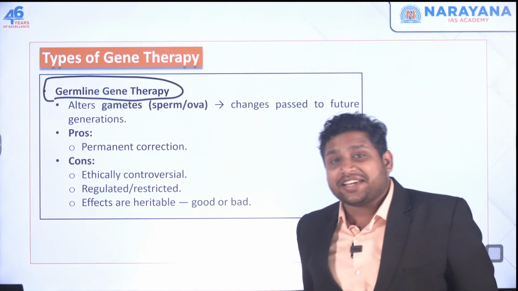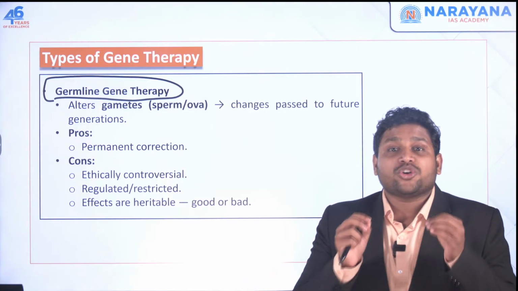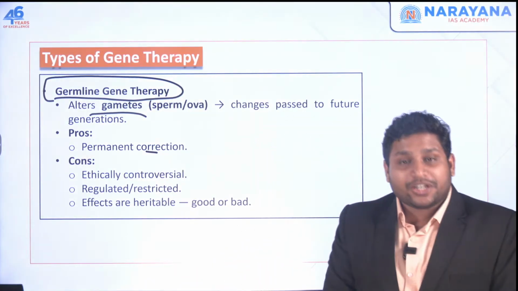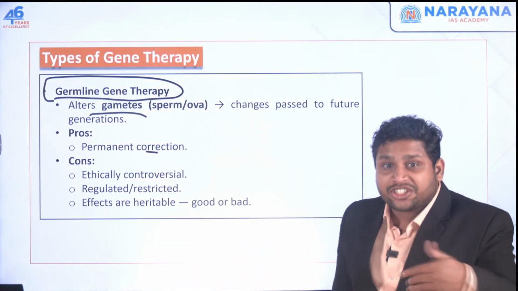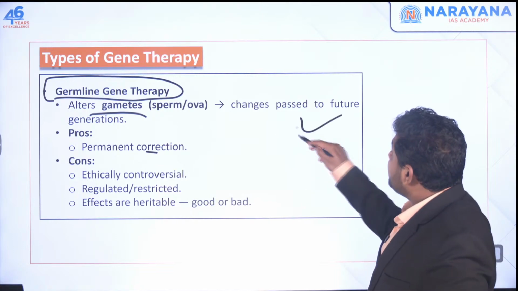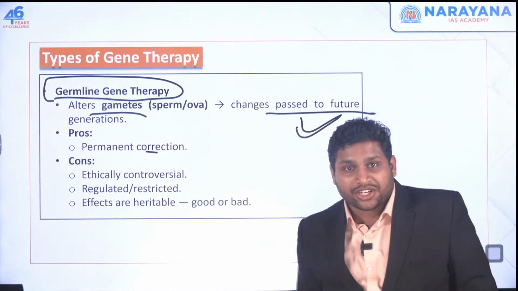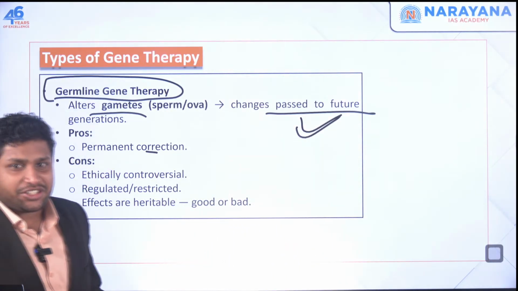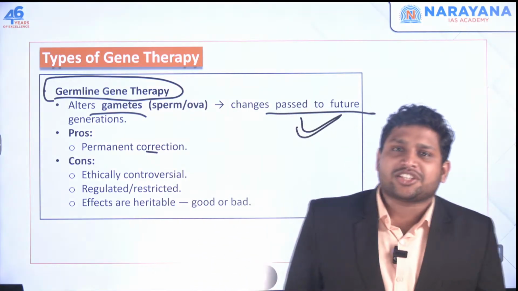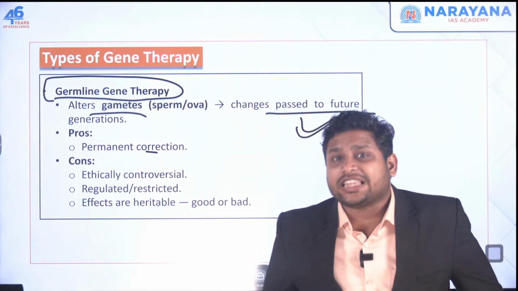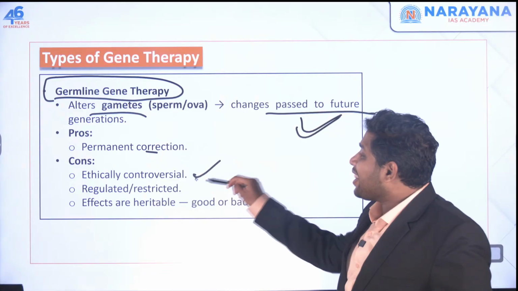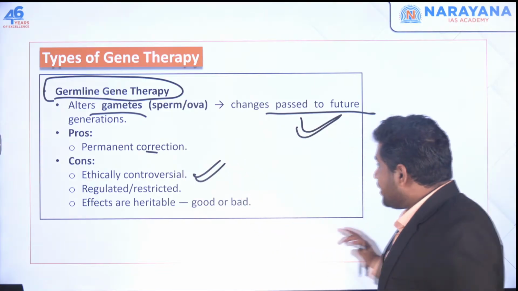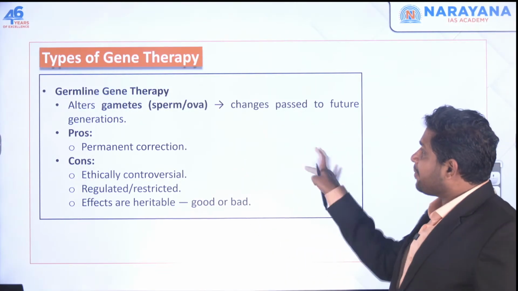So we are making changes or modifications in your germ cells, in your sperm or ovum or what we call gametes. When we do this, the next generations will also have the same traits. Those will be passed on to the next generation. So simply I can say whatever change I am doing, it's a permanent change for the generations, and this raises many ethical questions whether it should be allowed or not, whether it should be restricted or it should be completely allowed, right? This is something which is concerning.